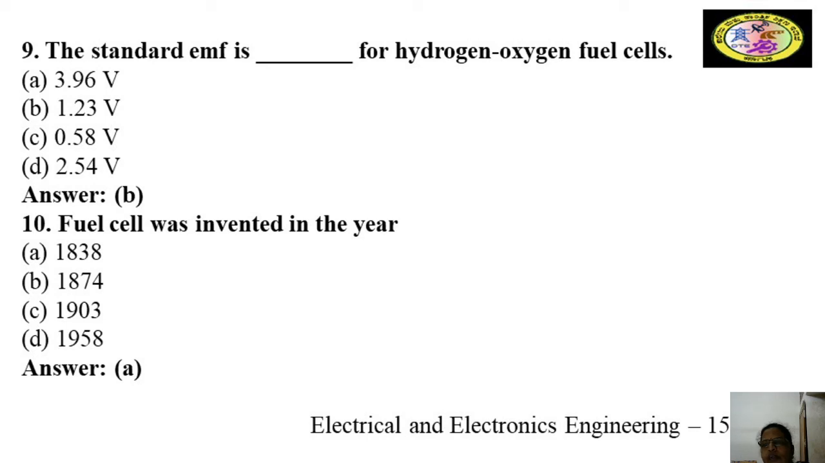The fuel cell was invented in the year 1838, 1874, 1903, or 1958. The answer is A, that is 1838. The standard EMF is dash for the hydrogen oxygen fuel cell: 3.96 volts, 1.23 volts, 0.58 volts, or 2.54 volts. The standard EMF is 1.23 volts for the hydrogen oxygen fuel cell. The fuel cell was invented in the year 1838.